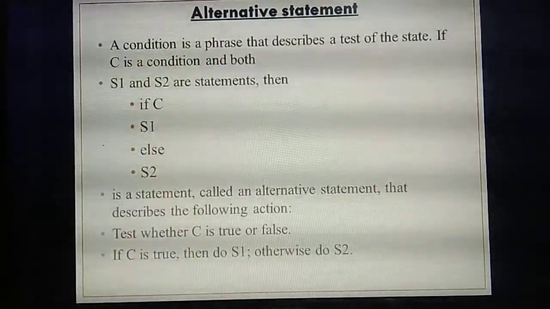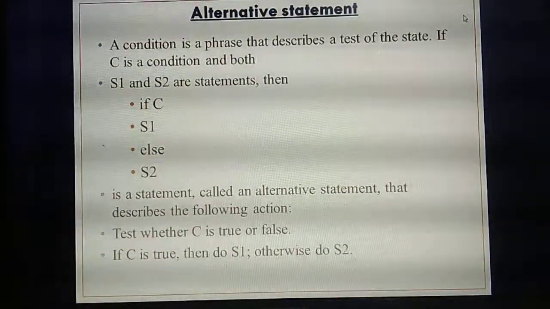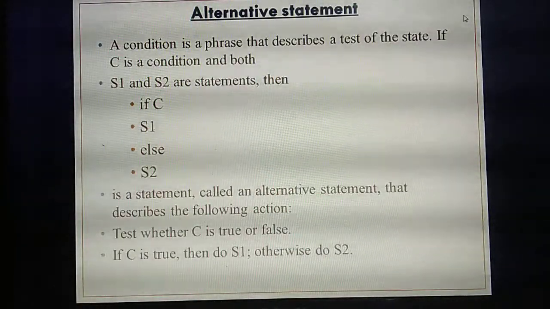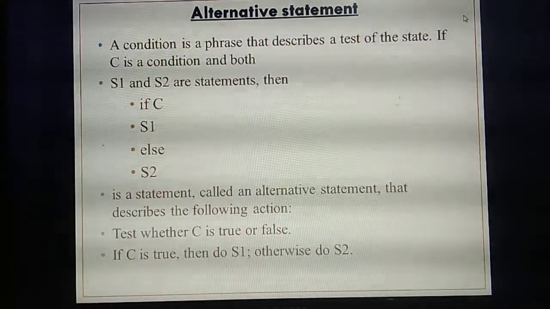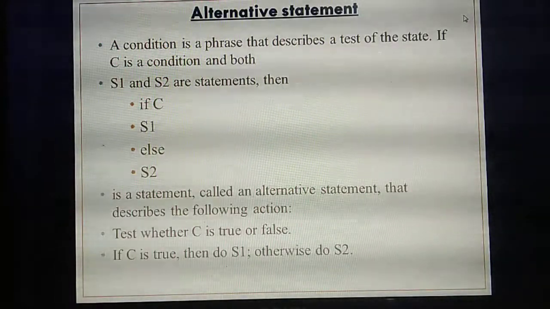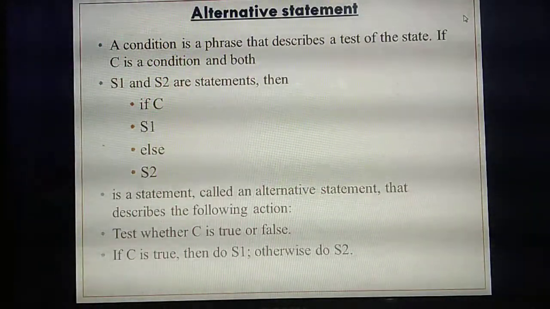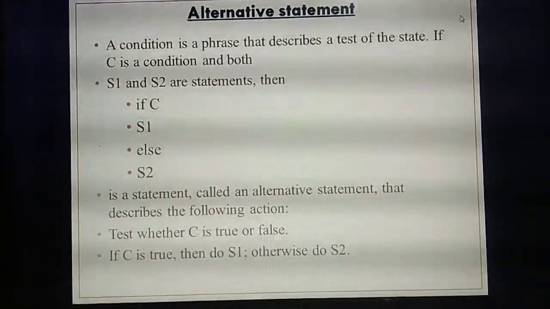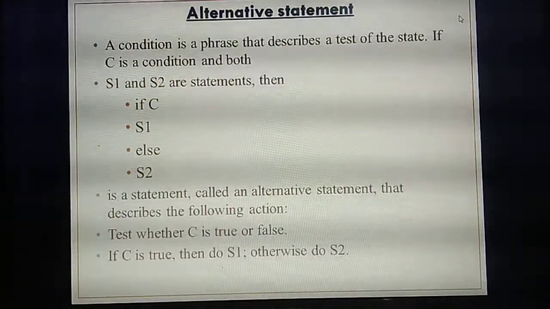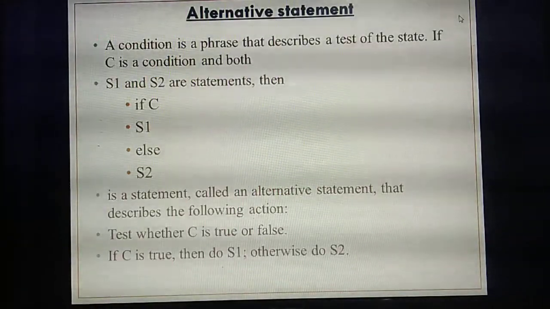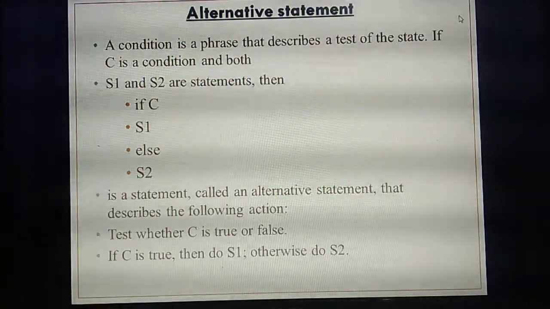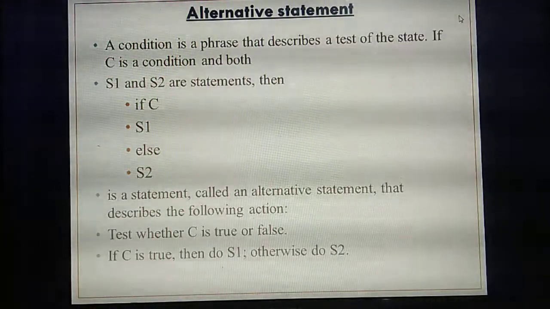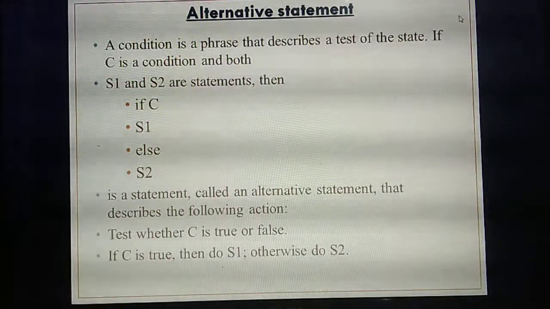Okay. Next thing, alternative statement. Sequential statement you have already studied. Next one is alternative statement. So what do you mean by alternative? Alternative means some other path. So we will say there is an alternative path to go to some place, choose the alternative path. Likewise, based on the condition, it will find the alternative path.